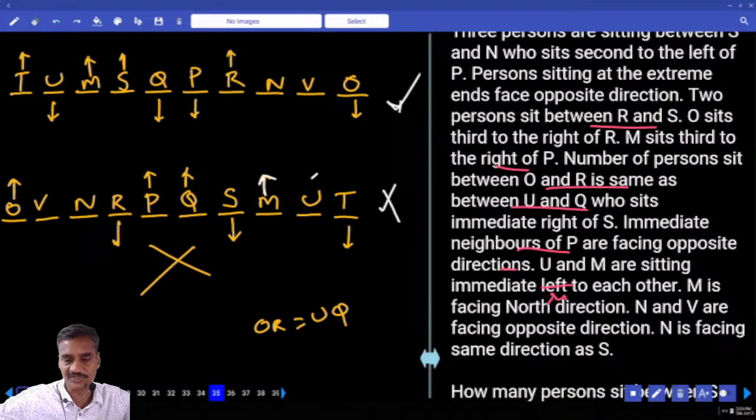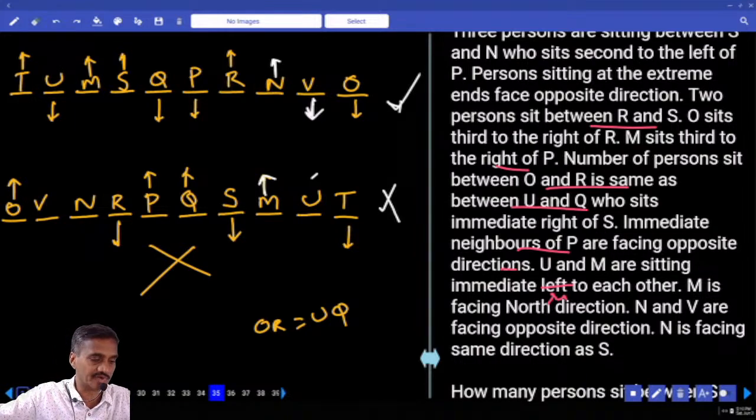N and V are facing opposite. N is facing the same direction as S. S is north, N is south. N and V are facing opposite, so N is north, V is south. Clear? Now this is the final arrangement we have.